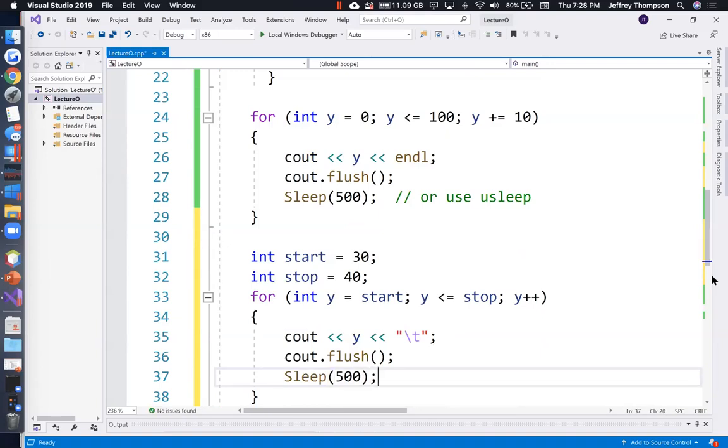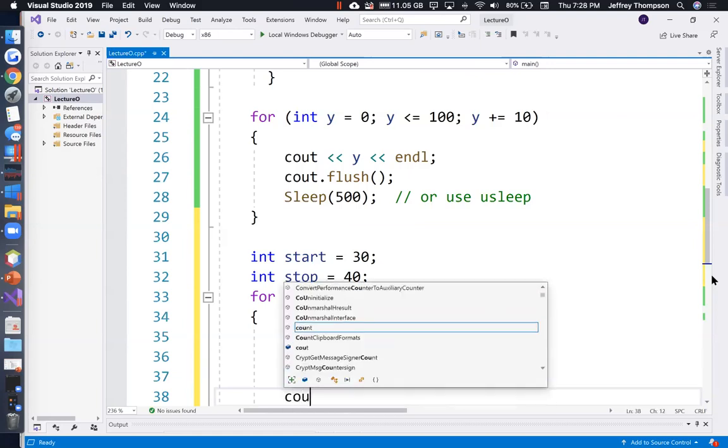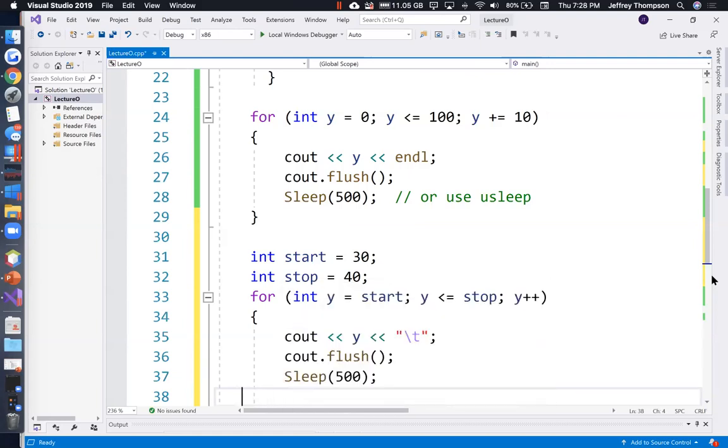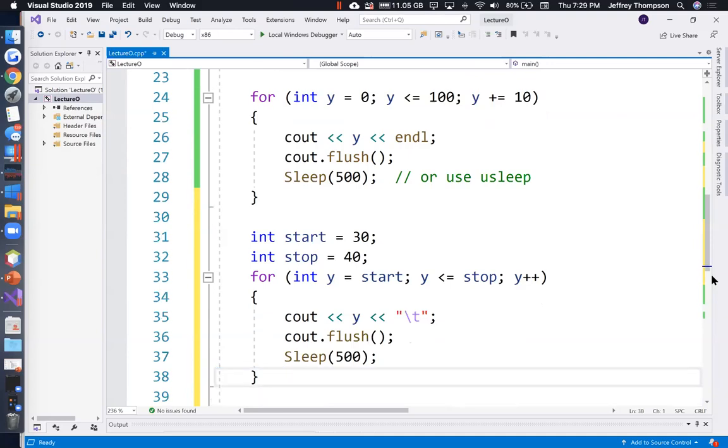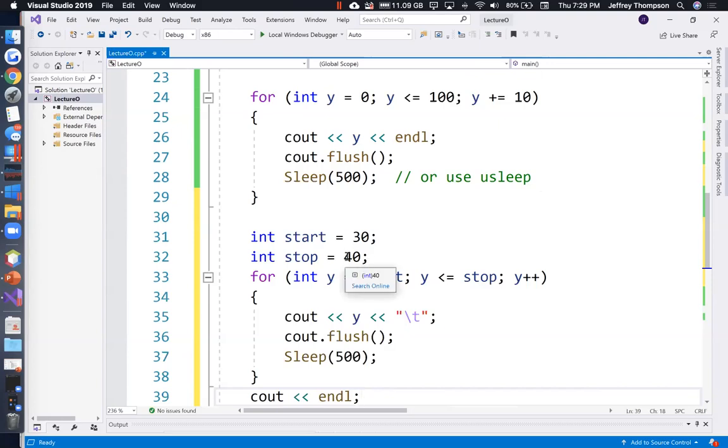And then when it's done, we're going to cout an end of line. But that has to be outside the loop, right? Because we want to print all of this in a horizontal line and then go to the next line. All right, now if we go 30 to 40 with tabs in it, it's going to go off the screen. So why don't we just make it go from 30 to 35? I think that'll look okay.